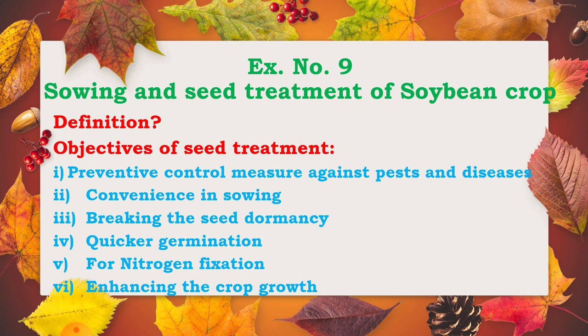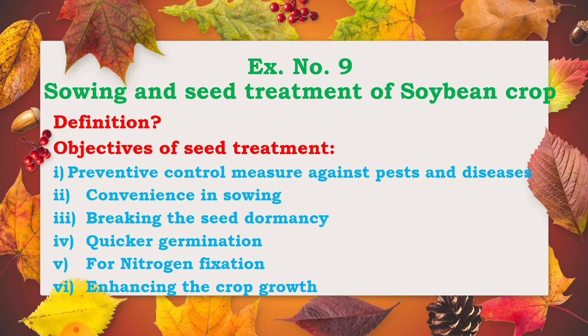It is the process in which the seeds are treated with different substances like insecticide, fungicide, biofertilizers, etc. for controlling the attack of pests and diseases or for various objectives. This is called seed treatment.